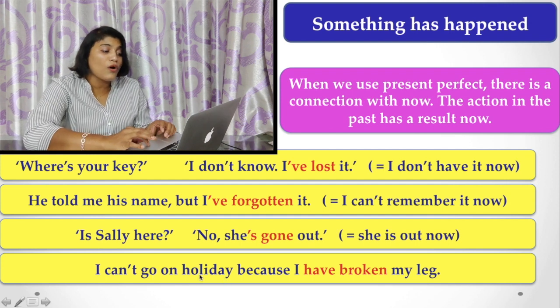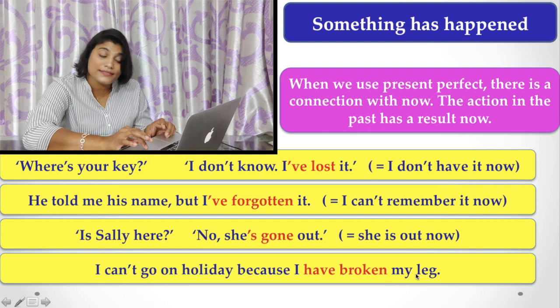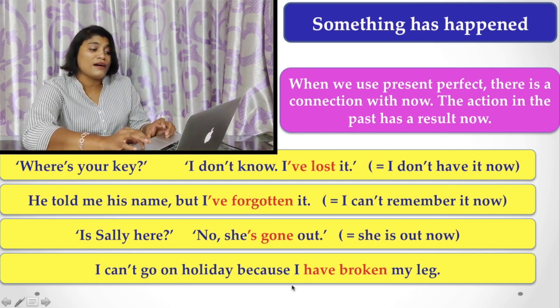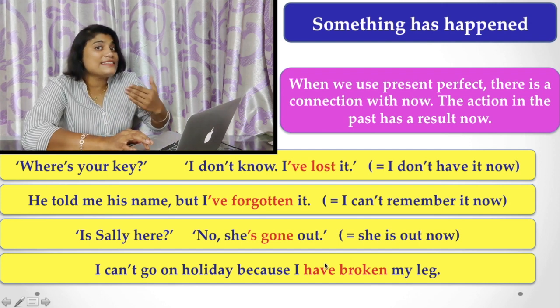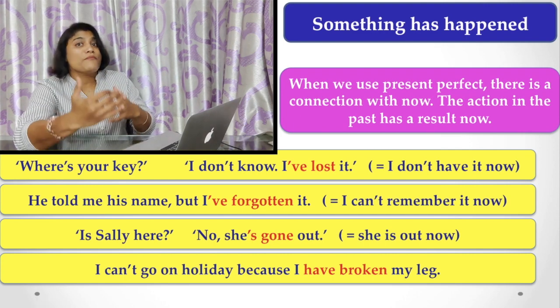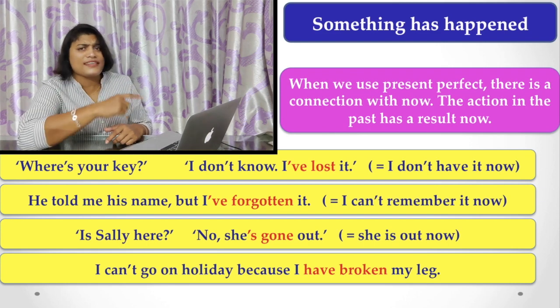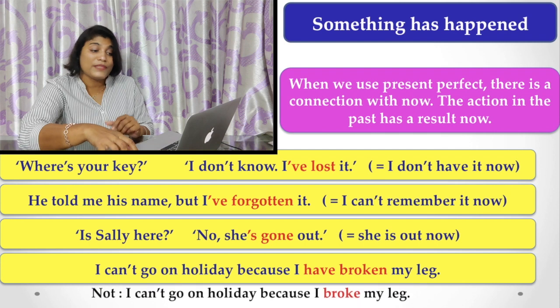I can't go on holiday because I have broken my leg. That is a past incident, but that incident has influenced my present. In that context, you must use present perfect tense, not the past one.